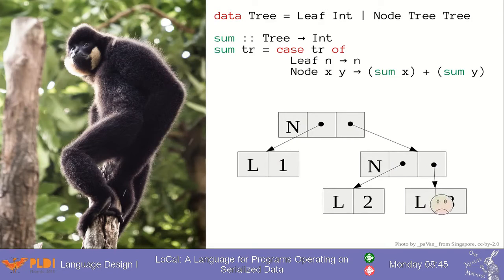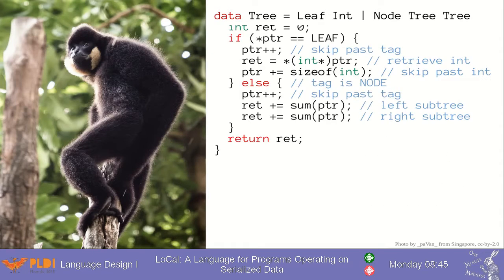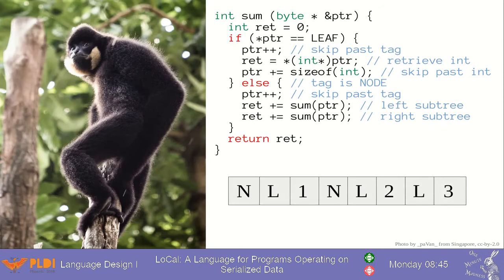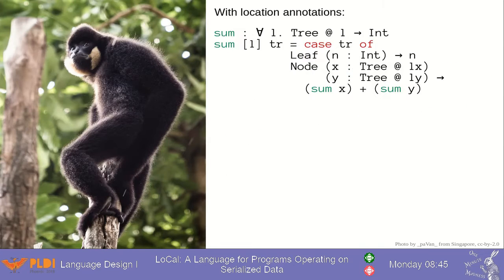As an optimization, we might want to avoid deserialization with some C code where we compute the sum efficiently by walking through the bytes. No need for building and traversing the pointer-based tree. This is significantly faster, but of course this sort of C code is very tricky to write. Local is a high-level language for doing exactly this.